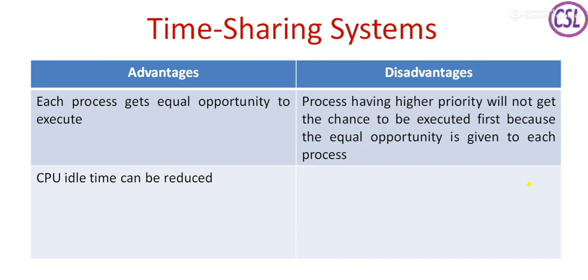another process. And coming to the negative side, disadvantages. The process having high priority will not get the chance. That means we are giving the time slot for each and every process. If any high priority process is coming, like system processes, mostly interrupts are high priority, even though those are not getting the chance to execute. So that is the disadvantage in case of time sharing systems.